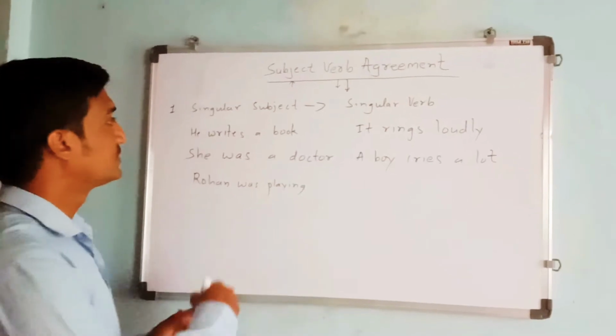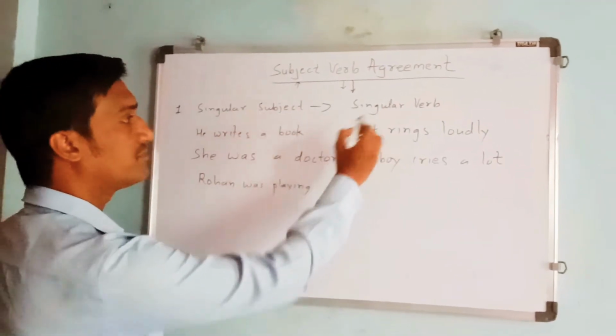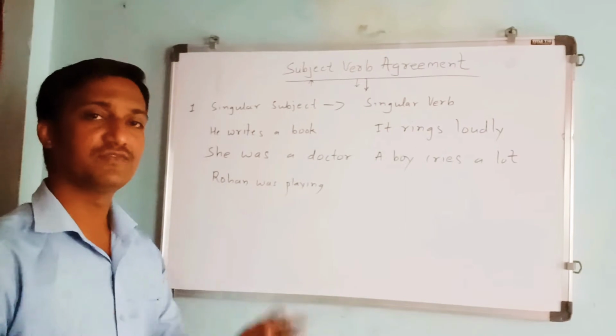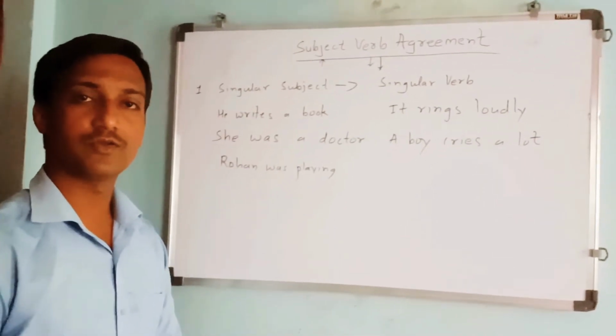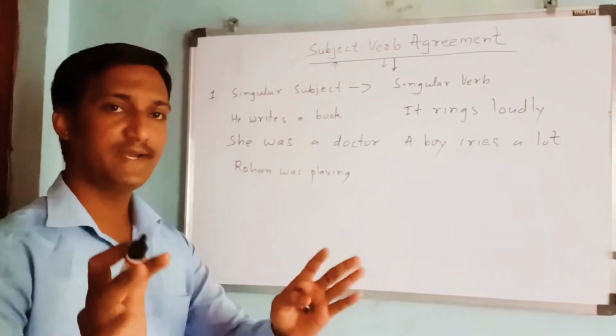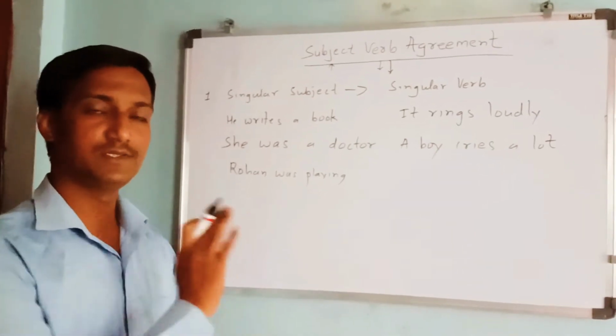The first rule says a singular subject should be followed by a singular verb. Now let us take some examples and understand this rule.